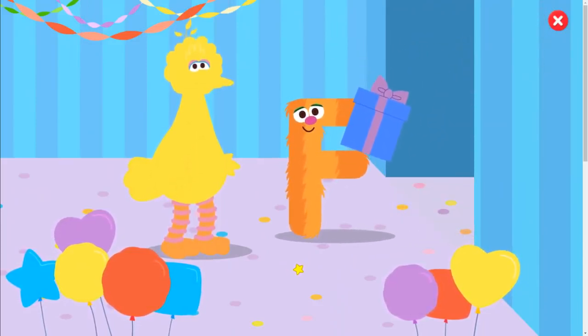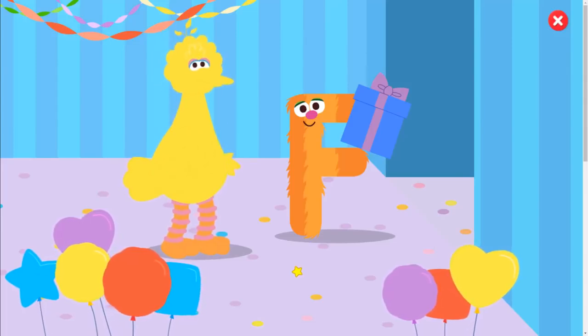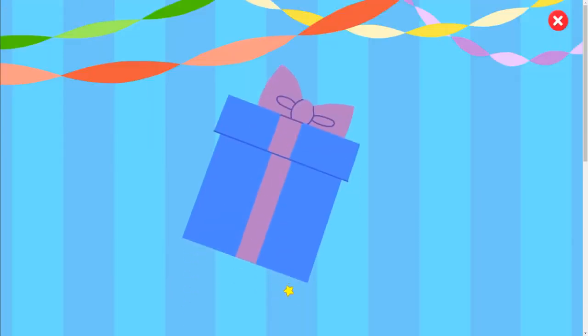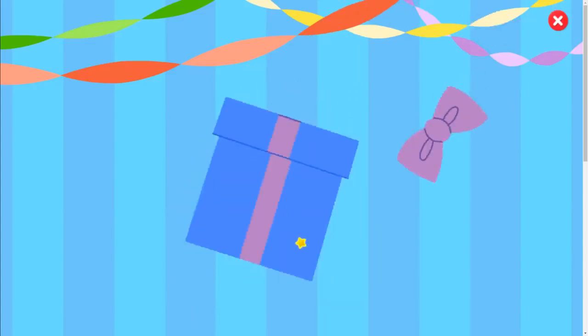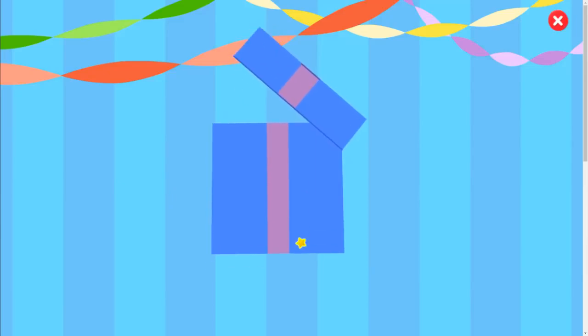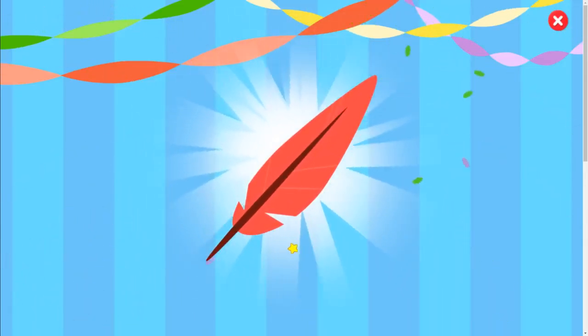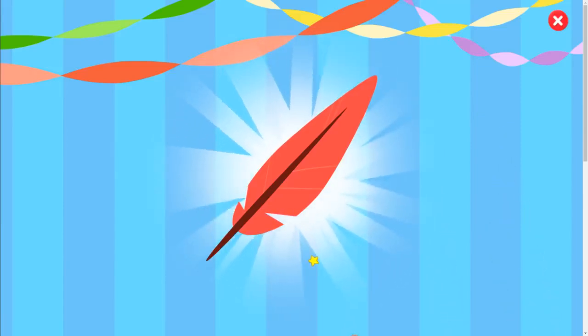Hey, Bird. It looks like they brought a gift. Oh, a gift! Click the gift to open it. Almost there. Keep clicking. Look, it's a feather. How thoughtful, letter F.